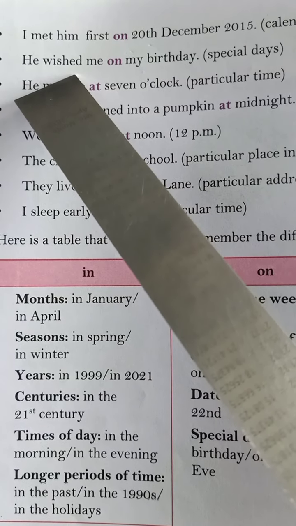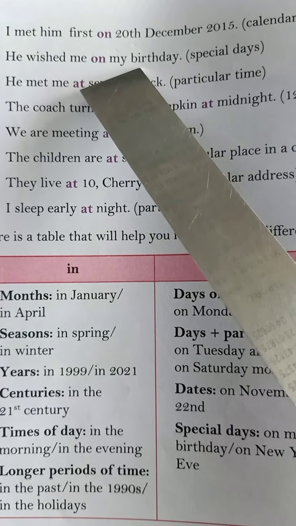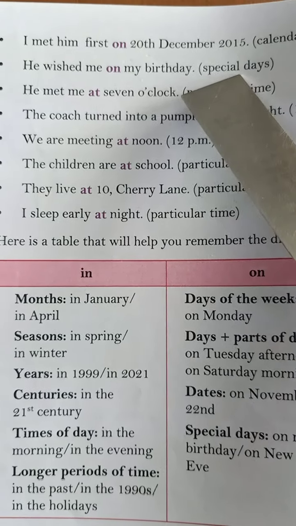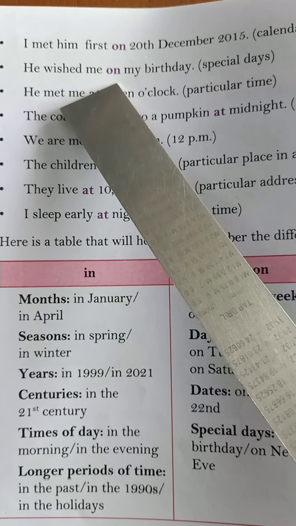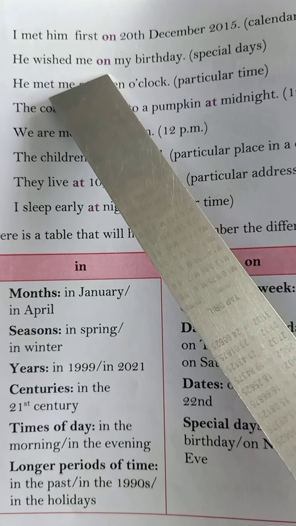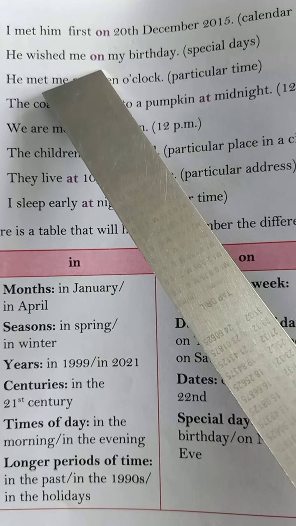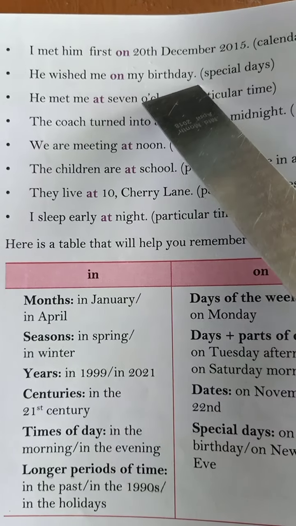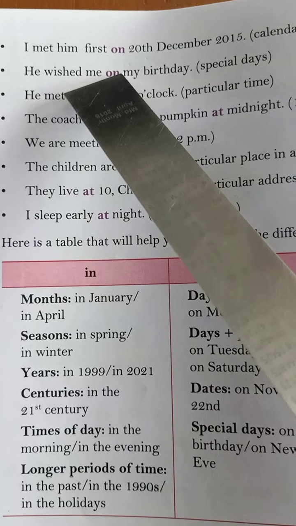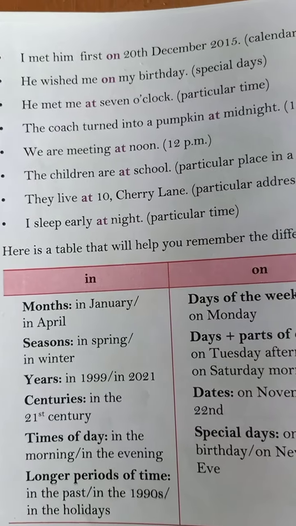He wished me on my birthday. Now for special days, we always use on. We always say, ma'am, my birthday is on 5th of June. Okay? So for birthdays, for special days, we will always use on. Okay?